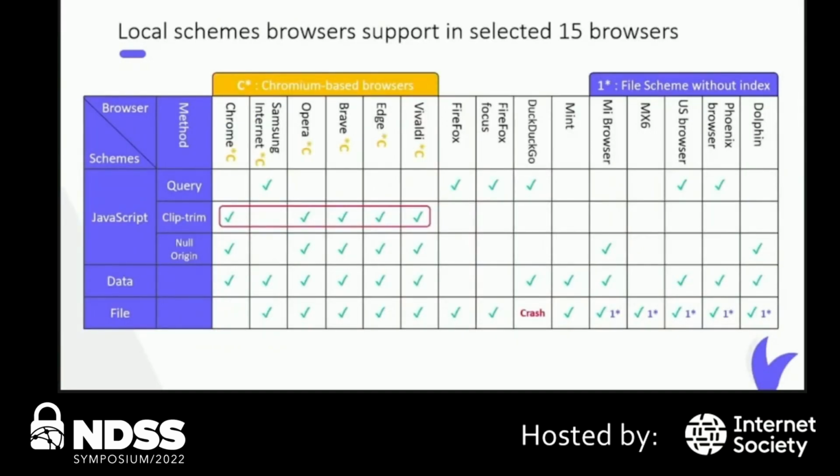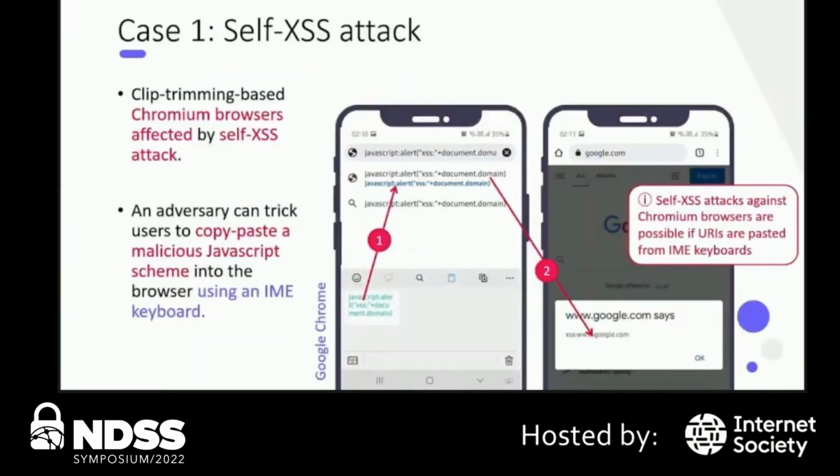So we start our analysis by selecting 15 popular mobile browsers and studying how they handle these local schemes. Here are our findings on browser support for the JavaScript, data, and file schemes. Starting with the JavaScript scheme, it's interesting that Chromium browsers allow executing JavaScript, but use clip trim methods to trim the JavaScript prefix of the URI if pasted from the context menu. This is essentially deployed to prevent XSS attacks.